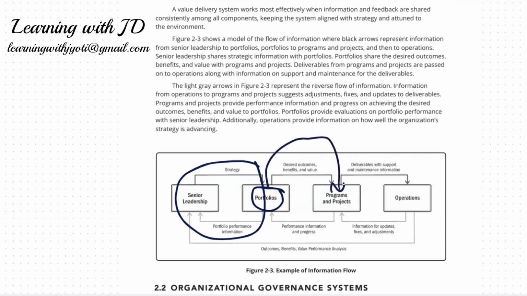And then finally, when the project is done, it goes to the operations team. So each and every project that is worked on has to be looked at from a consideration at a senior management level. The whole point is that the portfolio has to be managed at a portfolio level. It cannot happen that only one project is handled and the other is not. The desired outcomes will come only when the entire portfolio is being managed and taken care of.